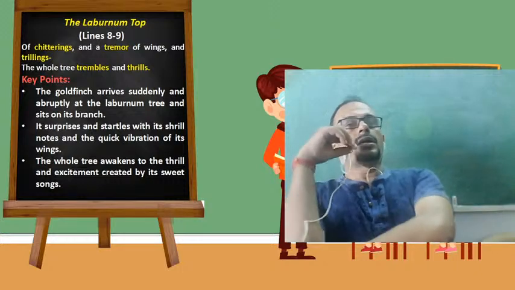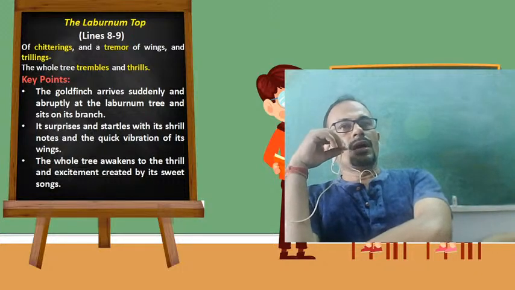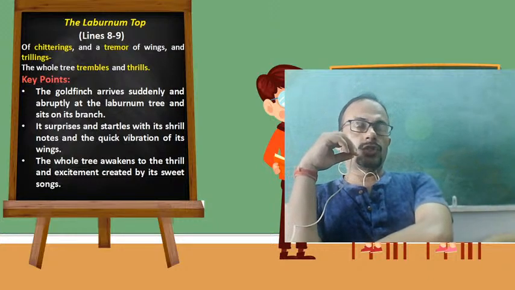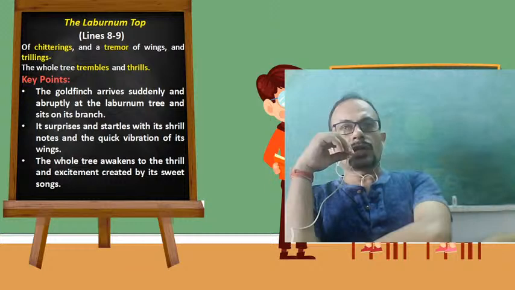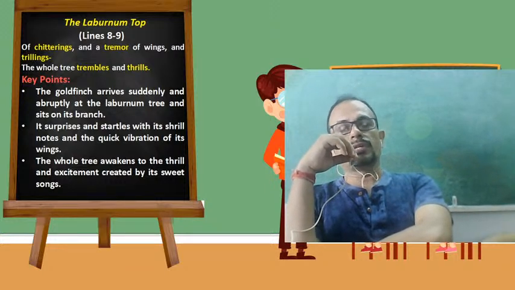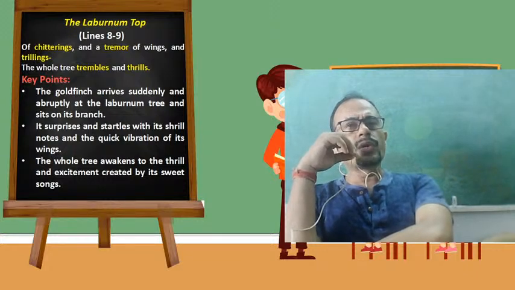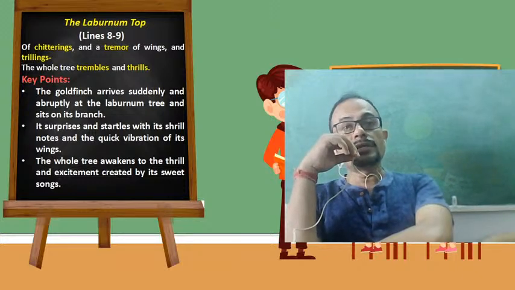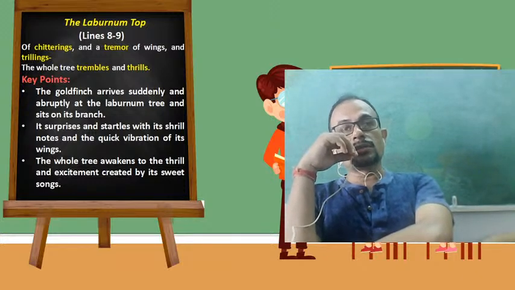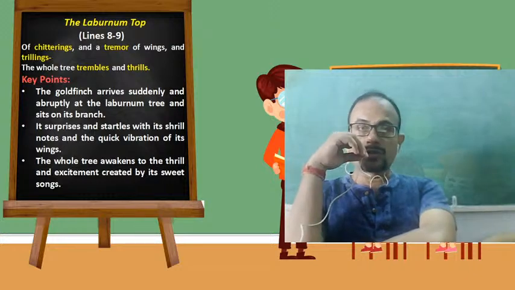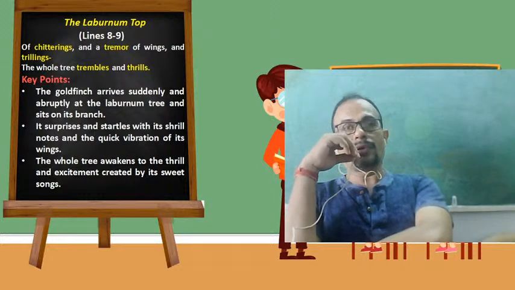The goldfinch arrives suddenly and abruptly at the laburnum tree and sits on its branch. It surprises and startles with its shrill notes and the quick vibration of its wings. The whole tree awakens to the thrill and excitement created by its sweet songs. So, dear students, the last bullet point, the whole tree awakens to the thrill and excitement created by its sweet songs, is an example of hyperbole actually.